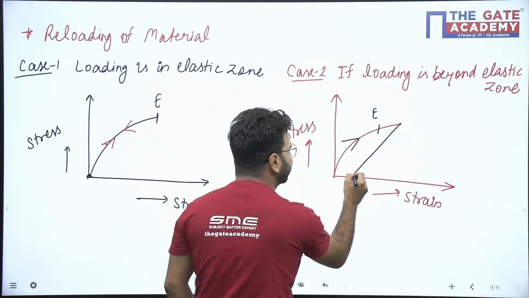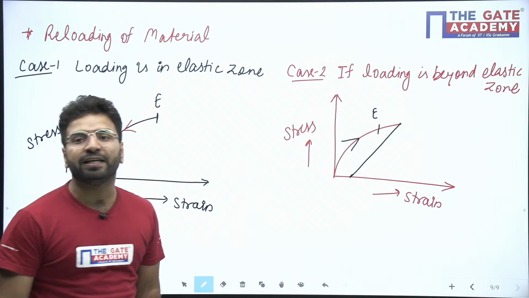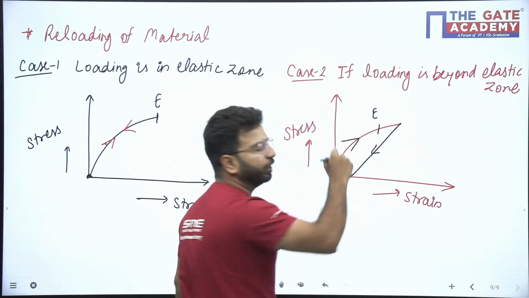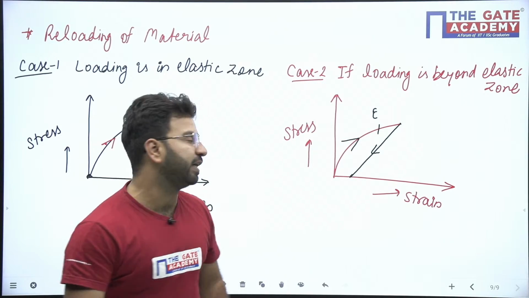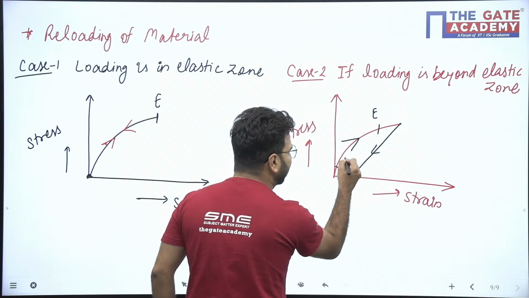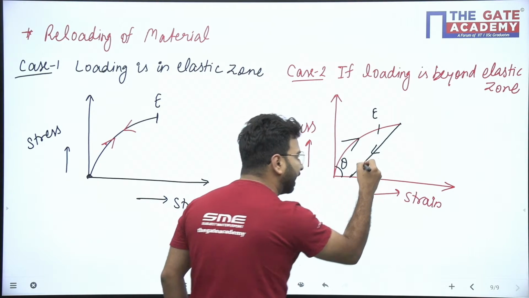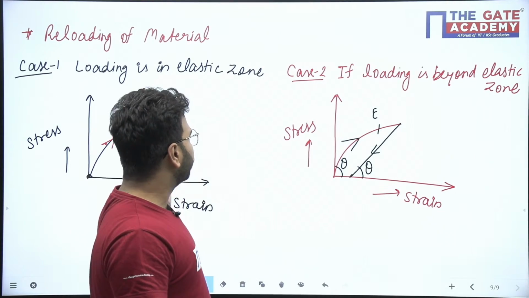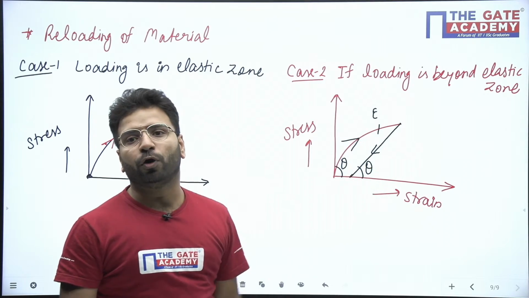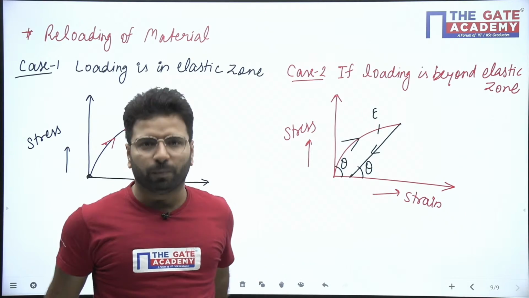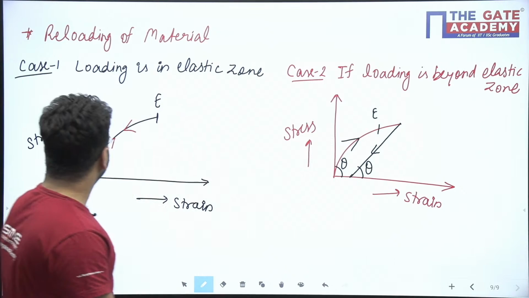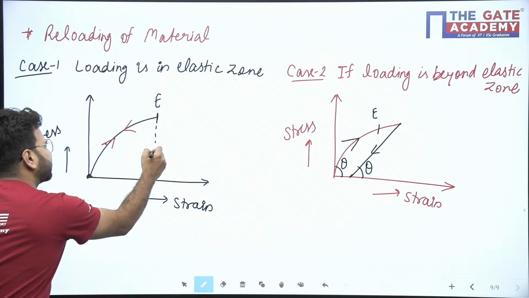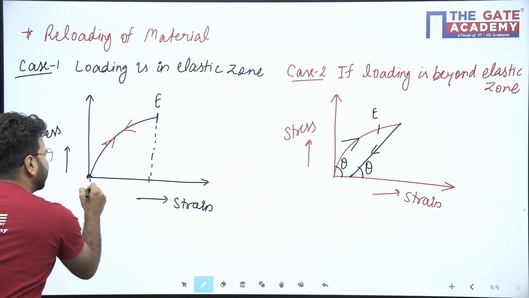But the most important thing is that the initial slope for the loading and unloading curve will be the same. Whatever angle theta is here, the same angle theta will be here. The initial slope will always be the same, either loading under the elastic limit or beyond the elastic limit. That's the most important concept. Here the loading and unloading are the same, so whatever deformation is there will be elastic deformation only.